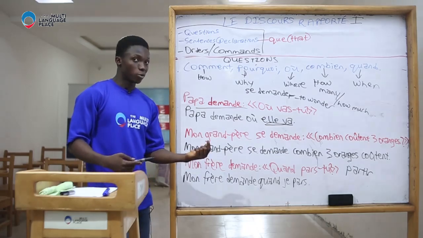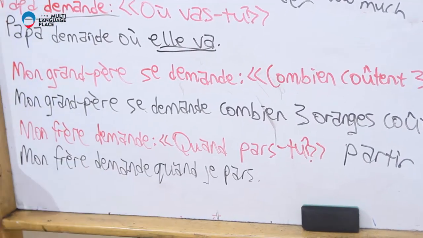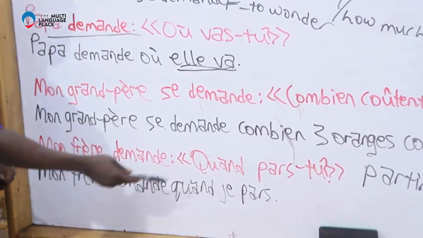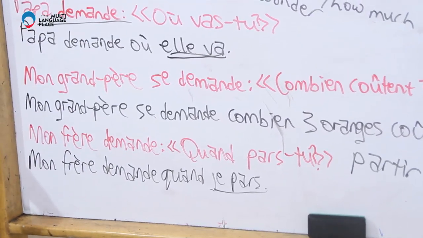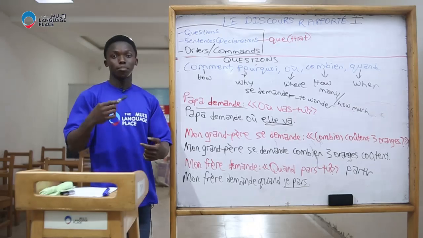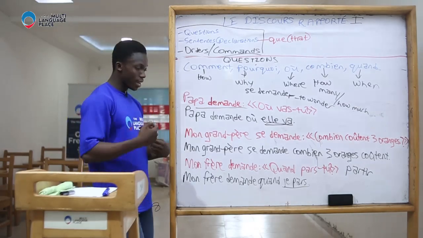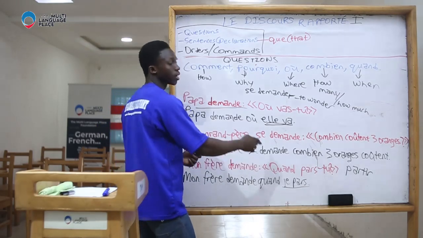Now I want to report that question. How do I report it? Mon frère demande quand. All I do, I repeat the interrogative adverb. Mon frère demande quand, and then what comes next depends on the person reporting. If it's a third person, mon frère demande quand tu pars. That is, my brother is asking when you are leaving. If I am the one, that is, if it is my brother asking, mon frère demande quand pars-tu?